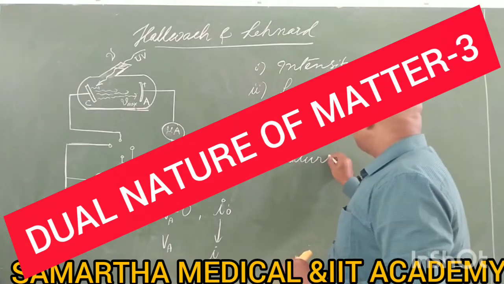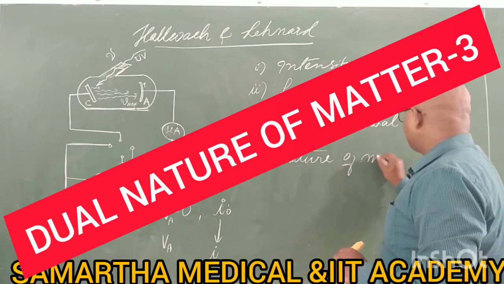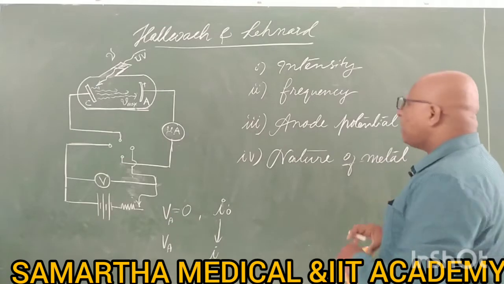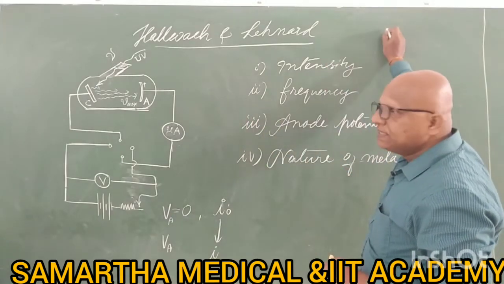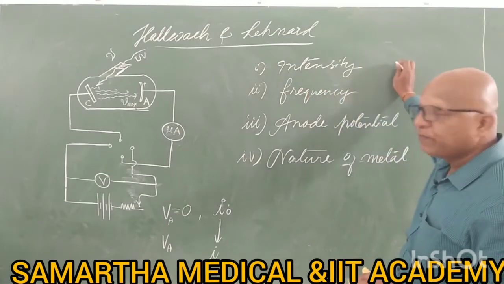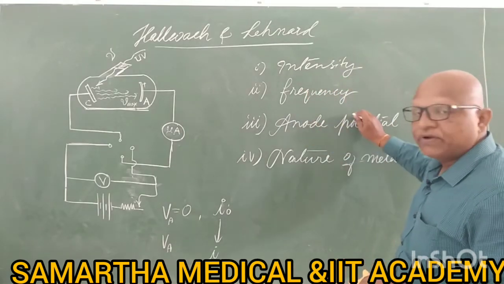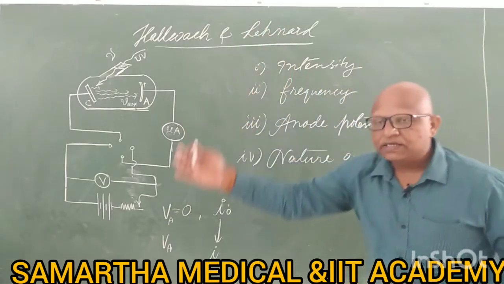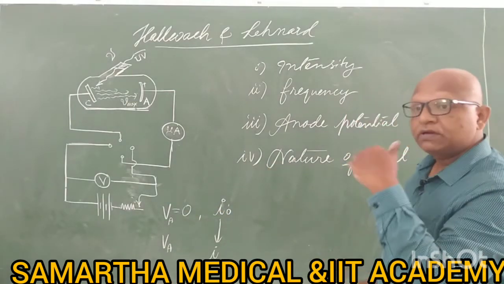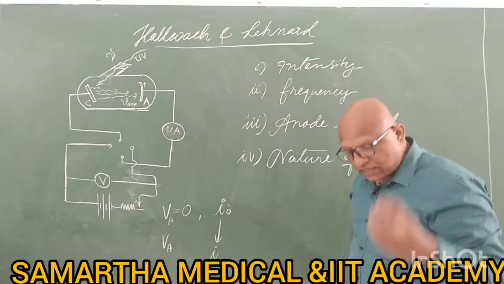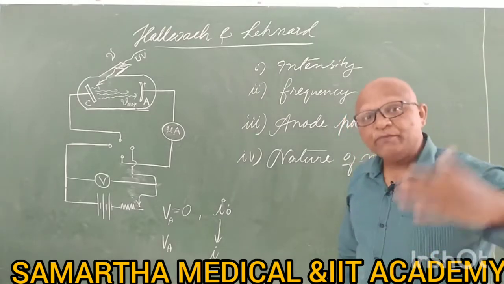The nature of metal. For a single metal called copper, they tried different intensities of light, different frequencies of light, and different anode potentials. They recorded the readings. Later they changed the metal and tried aluminum. Are the results obtained with copper the same with aluminum?